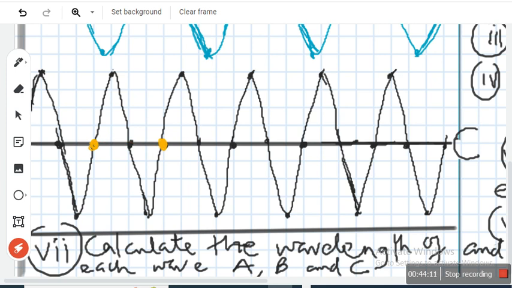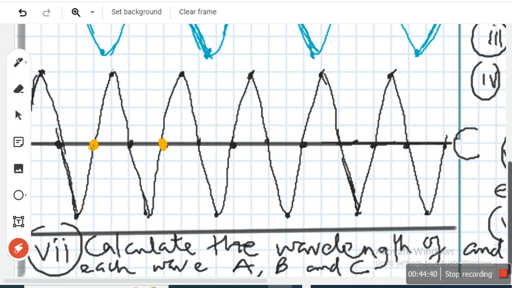So how do you get the frequency now? 1 over 4. Excellent. That gives you the frequency. Did you see that? You see how easy these things are? Now, let's even use only that of C. It says calculate the wavelength of each wave. Let's calculate the wavelength of C only. Remember, the wavelength is the distance it covers when it makes 1 cycle, isn't it? So what's the wavelength?